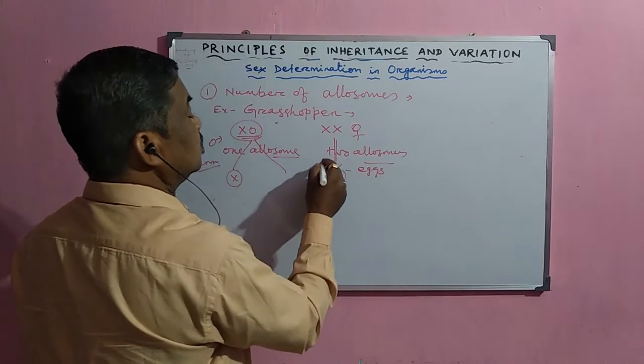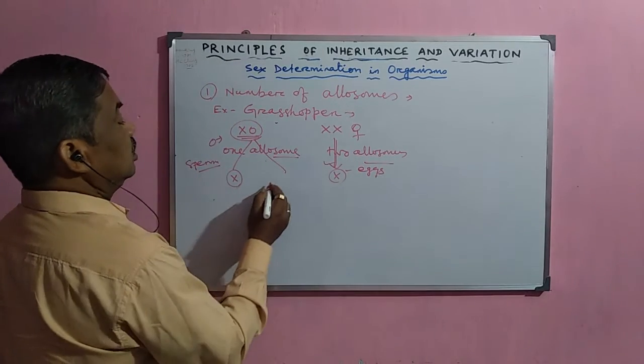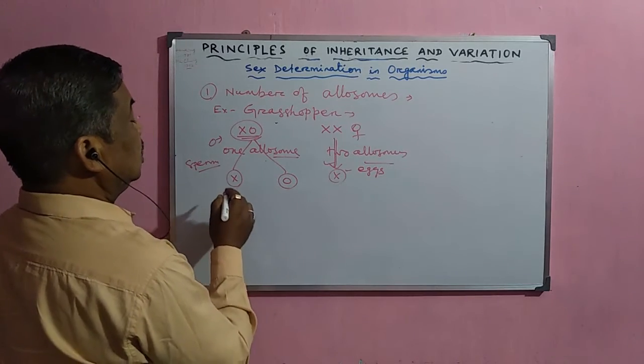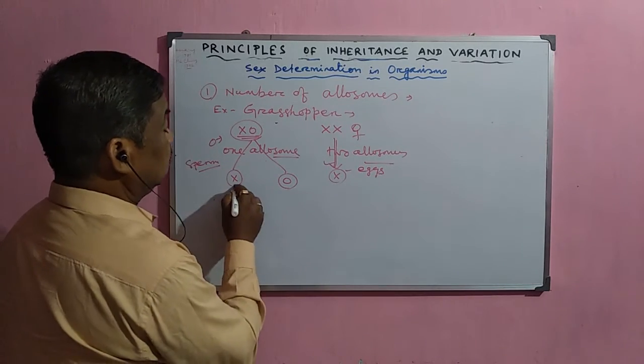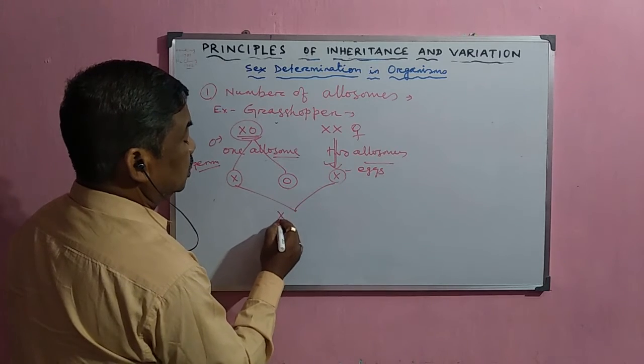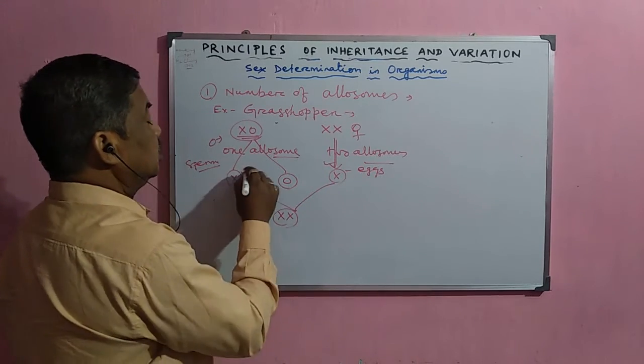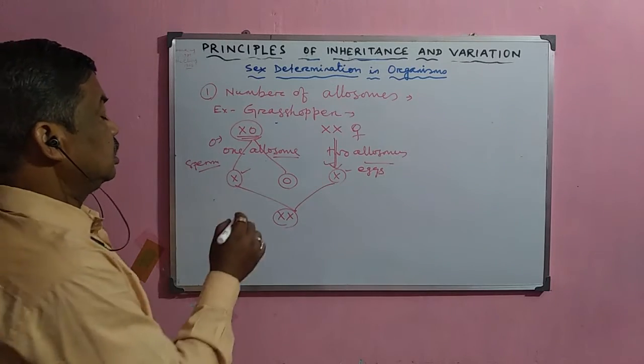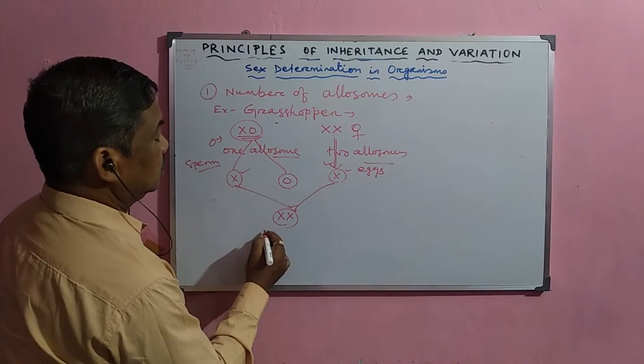By the process of meiosis, the gametes are formed. One gamete has no chromosome, the O type, and another has the X chromosome. When the X spermatozoa fertilizes the X egg, it becomes XX, and it is a female.